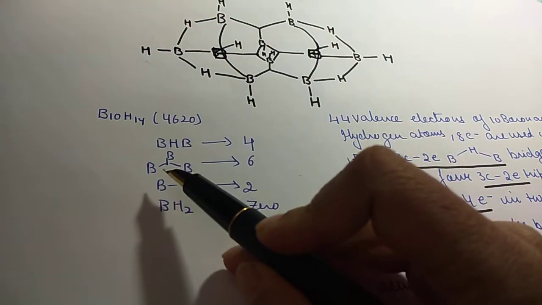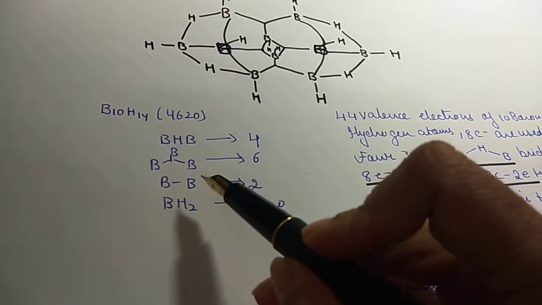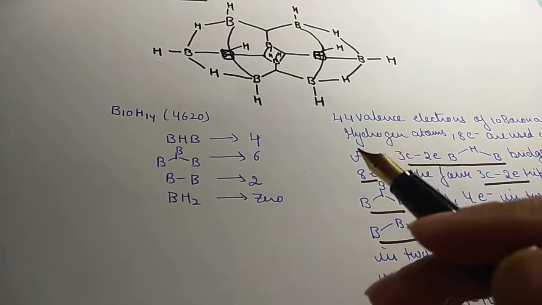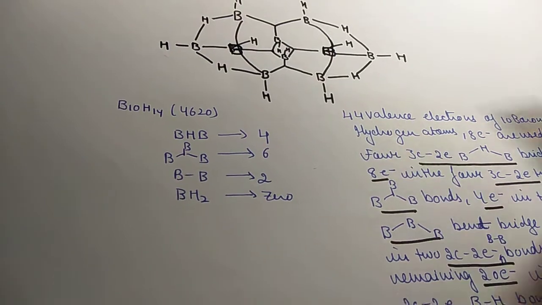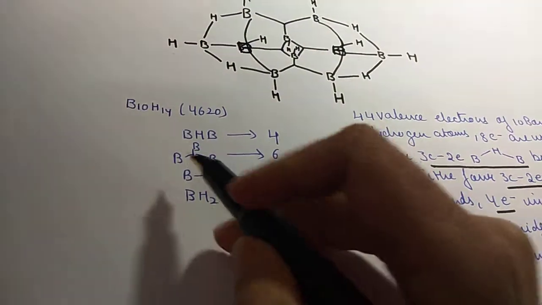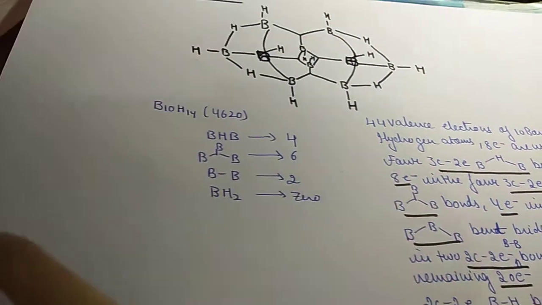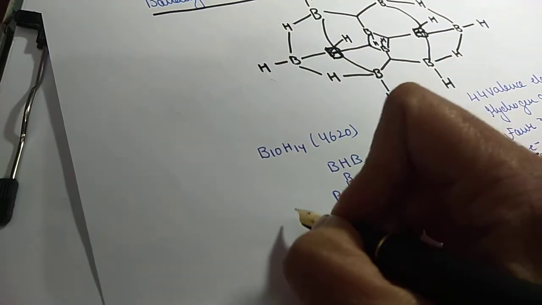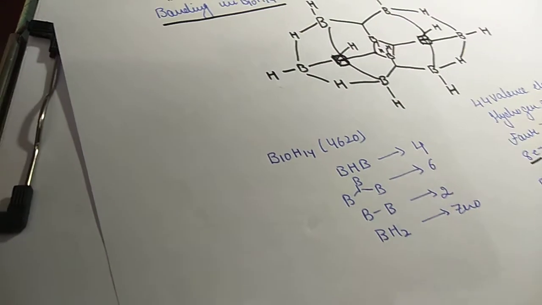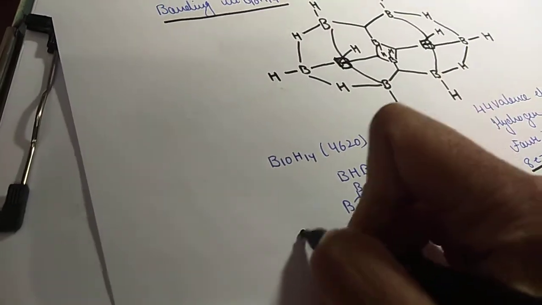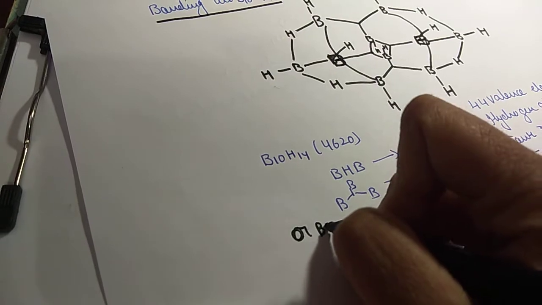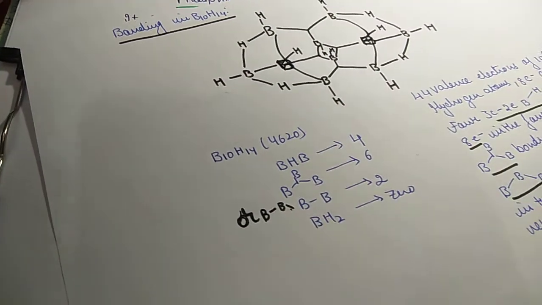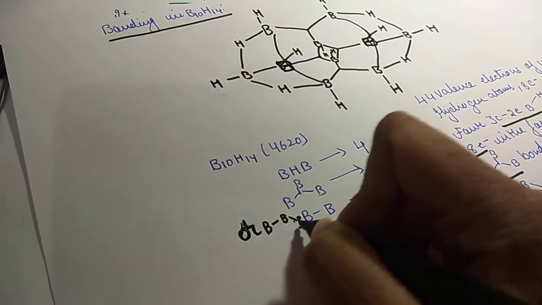BBB bonds, these triply bridged BBB bonds, they are 6 in number. Triply bridged BBB bonds, they are 6 in number, and this involves both. I'll write here triply bridged, or along with that they are also BBB bent bonds.